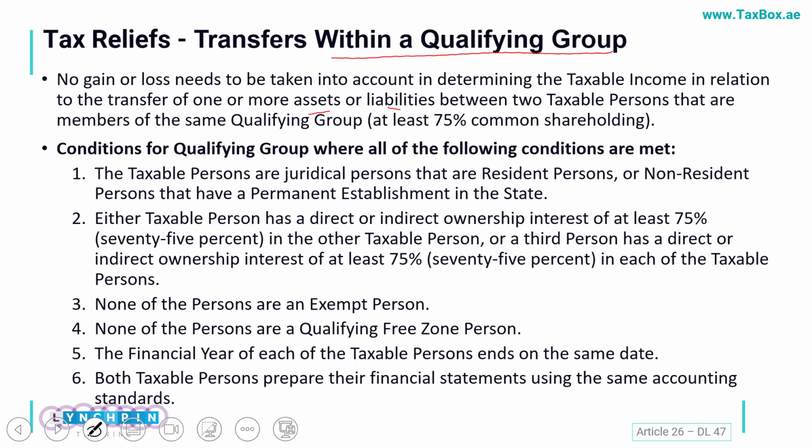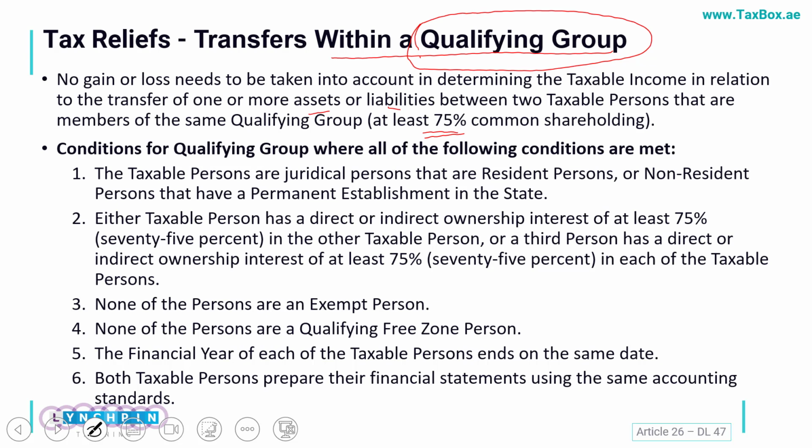Okay, and here the important area is that it should be a transfer between the qualifying group. So a qualifying group in short is that if there is a common shareholding and it should be at least 75% or higher, in that case such companies would form part of a qualifying group, and any asset or liability transferred between such entities should not be recorded as a gain or a loss.